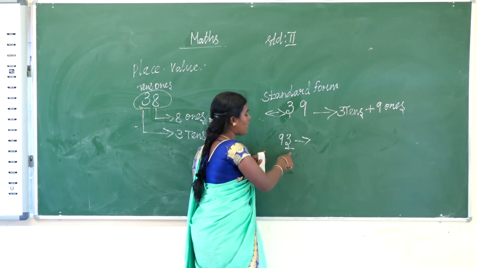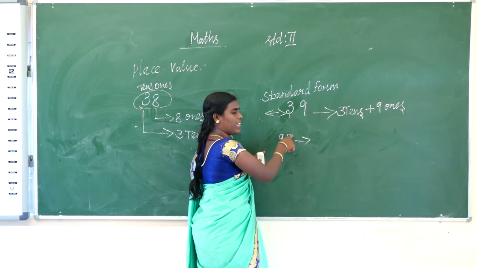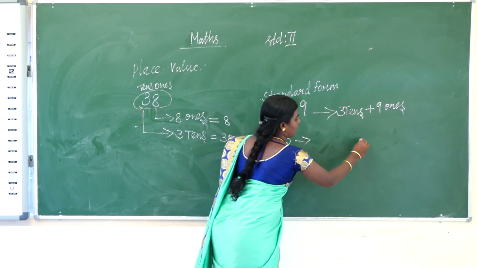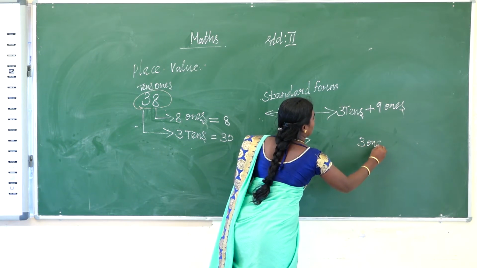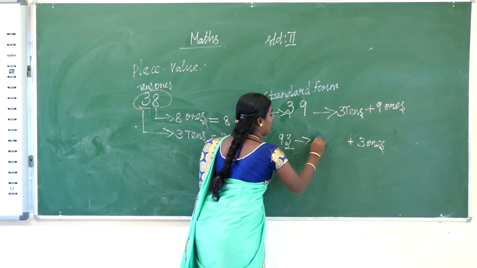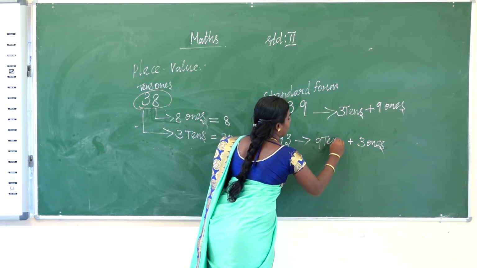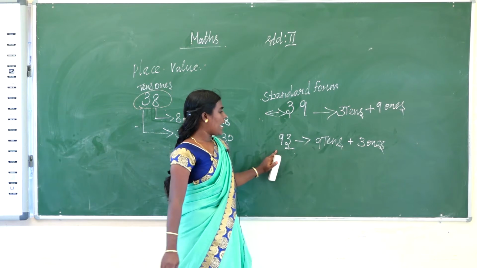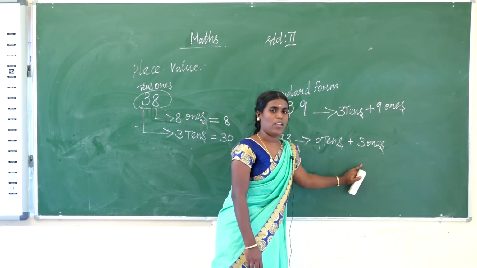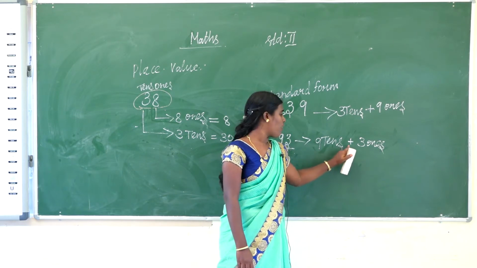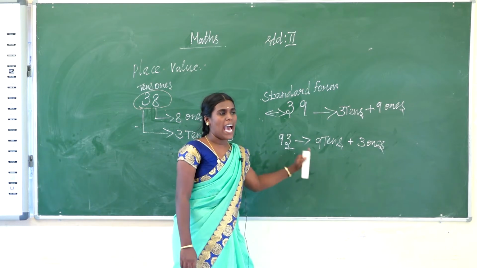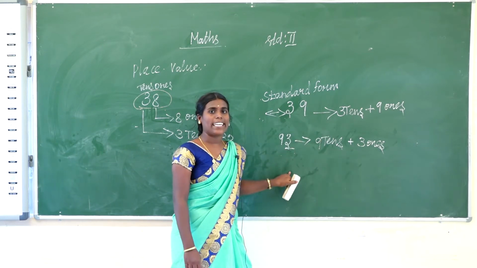Okay, so what is the ones place? 3 is the ones place. So how many ones are there? 3 ones. Then how many tens are there? 9 tens. So the expanded form of 93 is 9 tens plus 3 ones. Why did I use plus? The expanded form means both values are added, then you get the standard form.